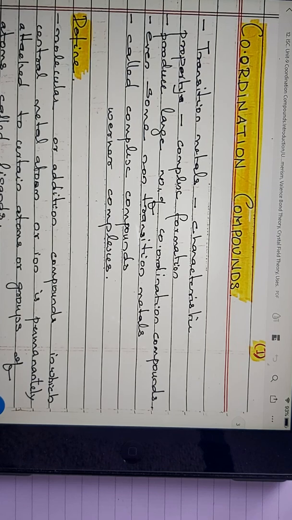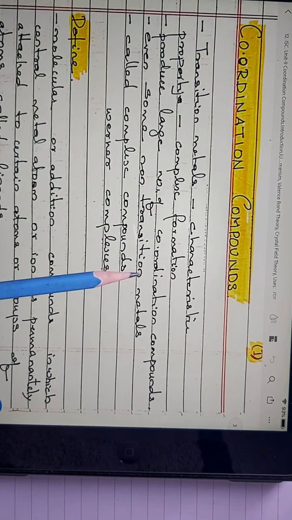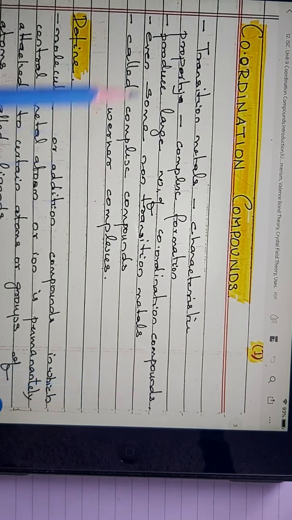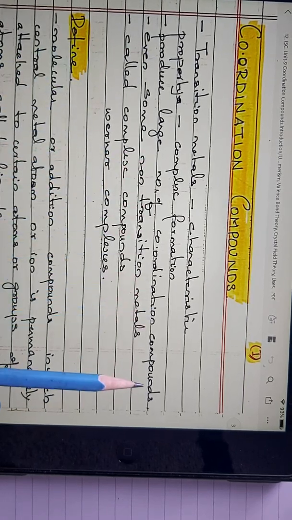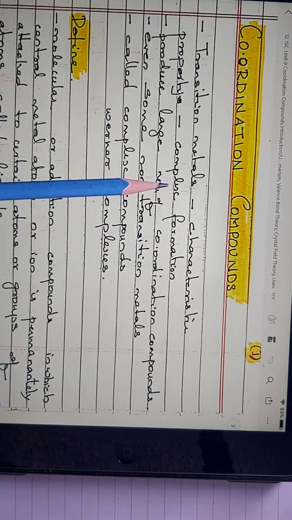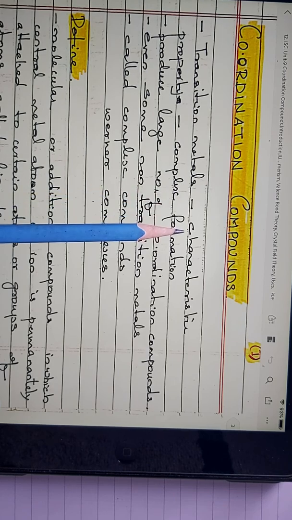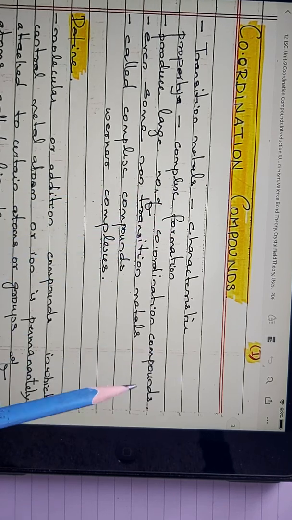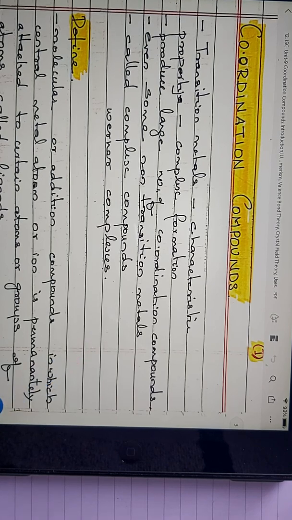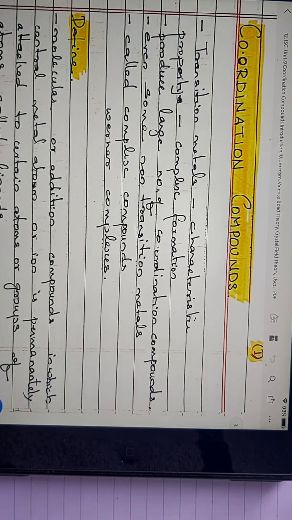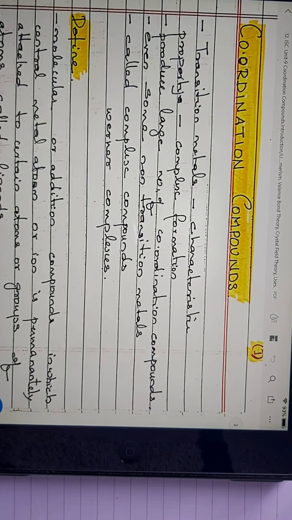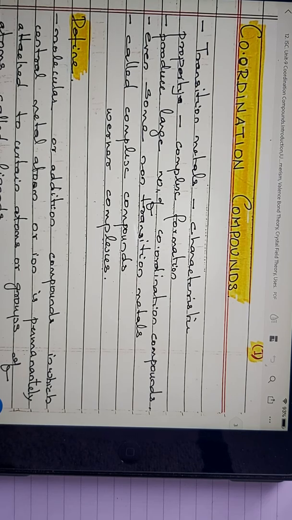And these complexes combine as if with other radicals to make a neutral molecule, and here we call them coordination compounds, and they are large in number. So they produce a large number of coordination compounds with the complex. They form the complex radical, and this complex radical combines with the other radical, forming the compounds, right? Now we already said transition metals, but there are always exceptions. So not only transition metals, even certain non-transition metals are also involved in coordination compound formation.